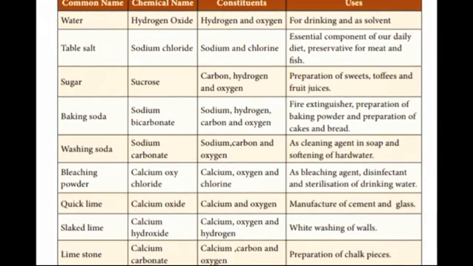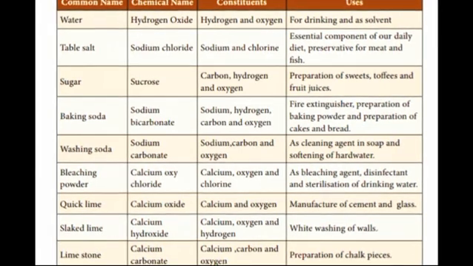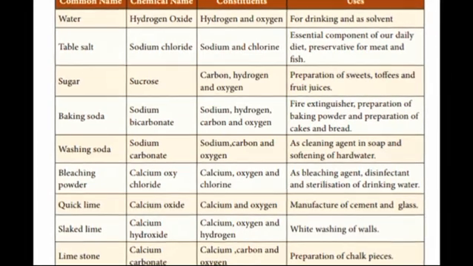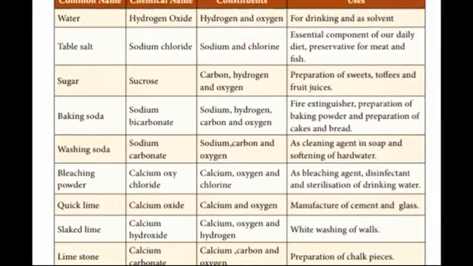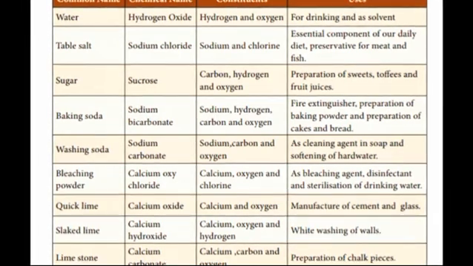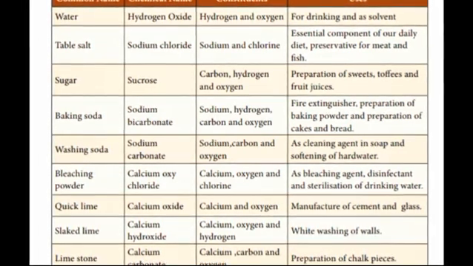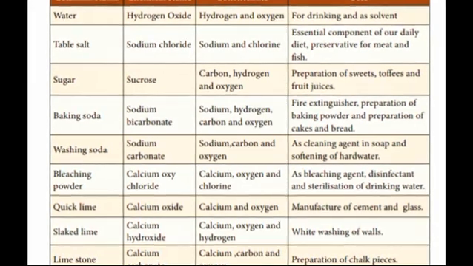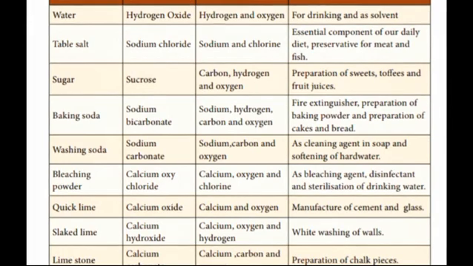The third one is sugar and the chemical name of sugar is sucrose. The constituents are carbon, hydrogen and oxygen. Uses: preparation of sweets, toffees, fruit juices. Baking soda: its uses are as a fire extinguisher, preparation of baking powder and preparation of cakes and bread.